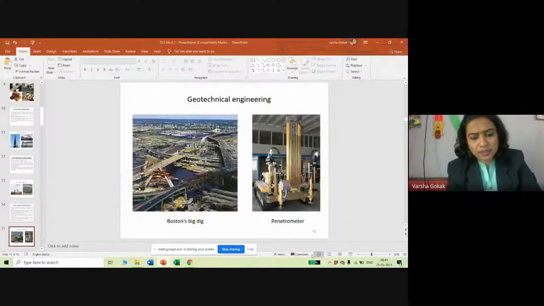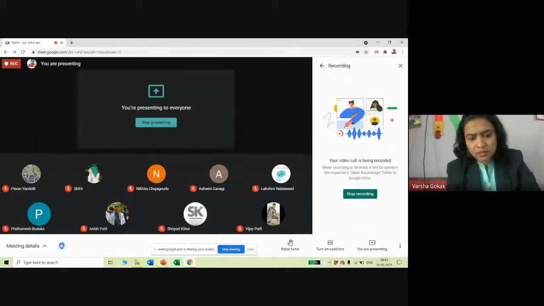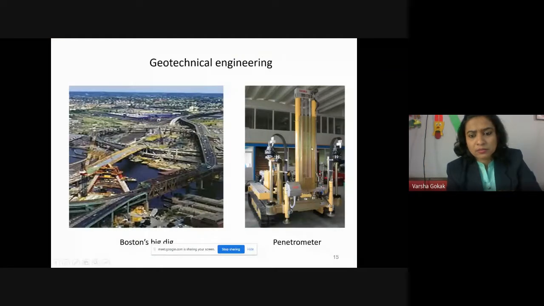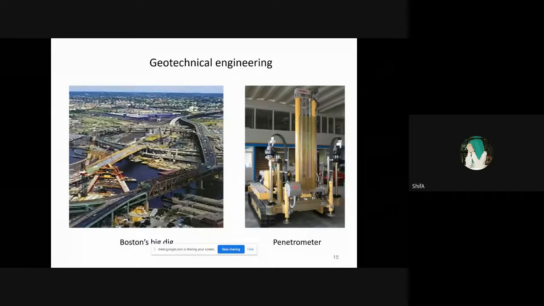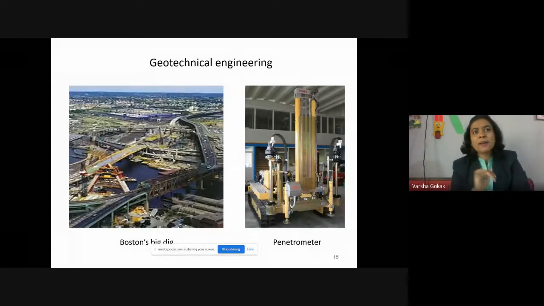Is soil important? I think yes. You should unmute and tell. Till then, I'm not going to go to the next slide. Why do you think soil is important in civil engineering? I have some 40 plus students. Please unmute and tell. To bind materials. To bind materials. No, not exactly.